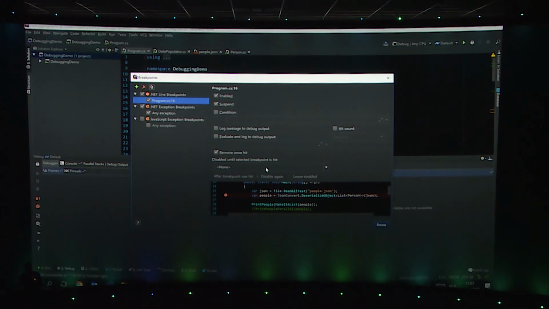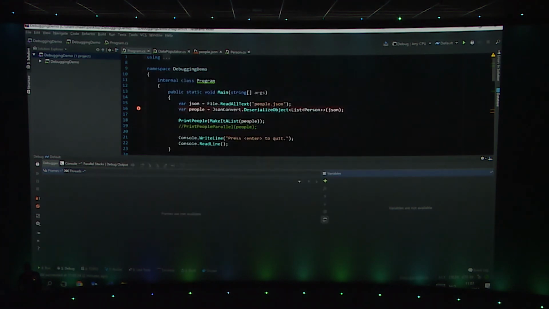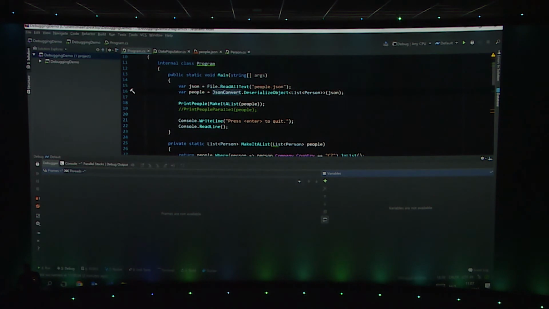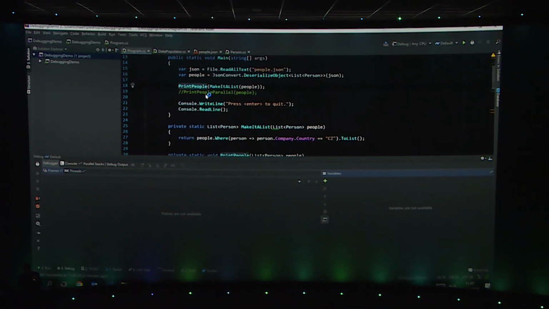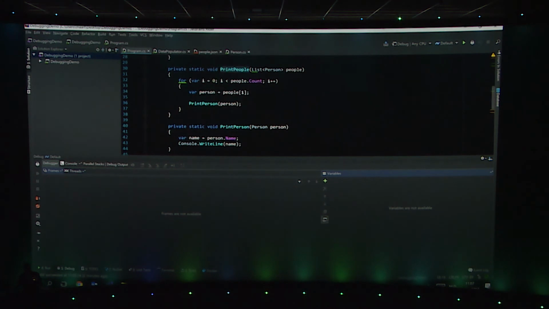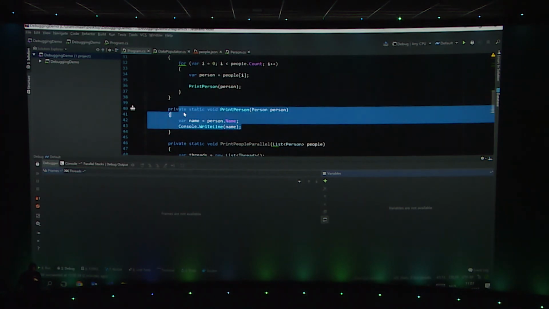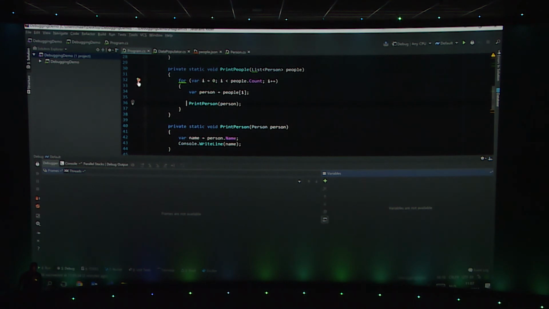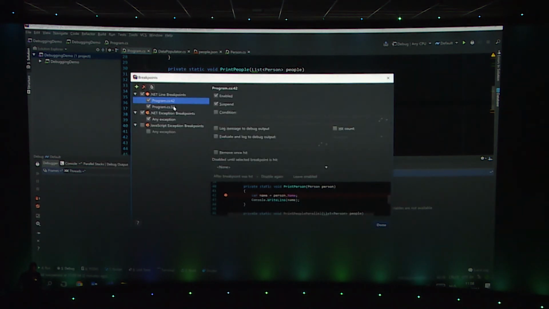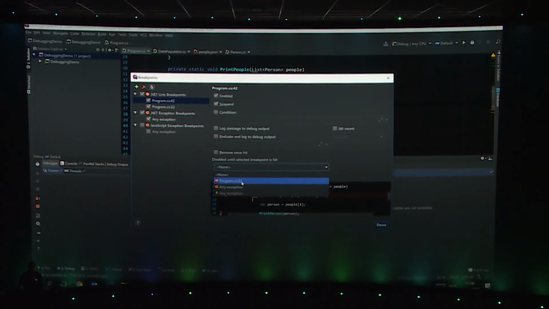Now the one that I really, really like is the fact that I can also make dependent breakpoints. So imagine I have this print people method, and I have a print person method. Now, I know I have 4 people in this list, but I only want to have this print person method to be hit when this one has been hit before. This is a bad example, I know, but imagine I want to make a dependent breakpoint on something. What I can do is say, okay, look, for this breakpoint, for my name, do not enable it unless some other breakpoint has been hit or an exception happens.